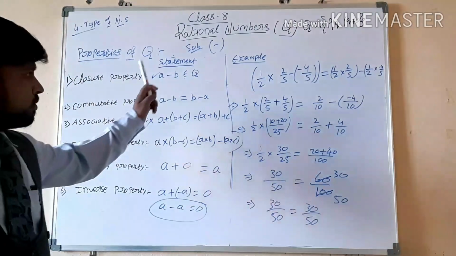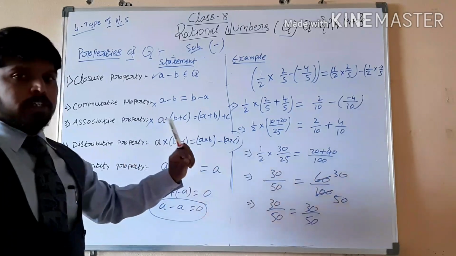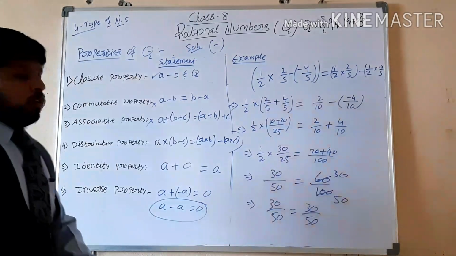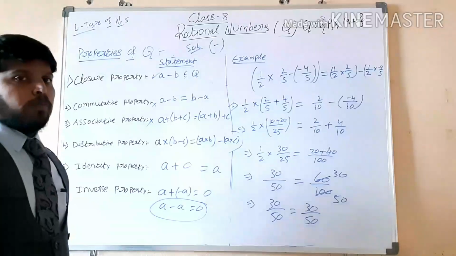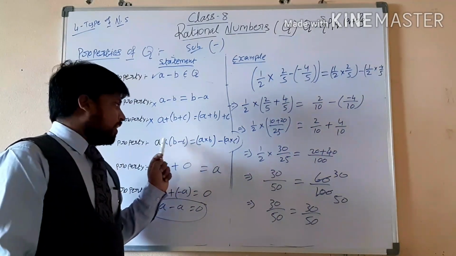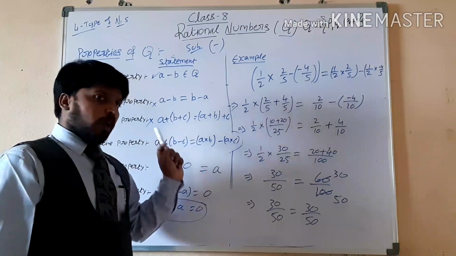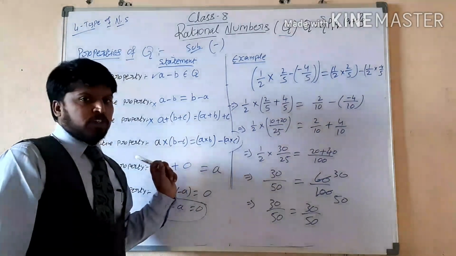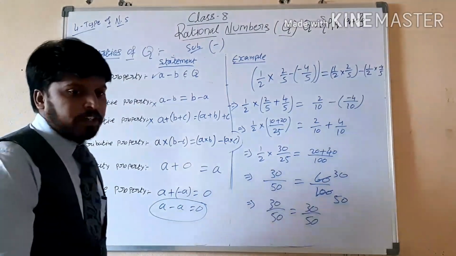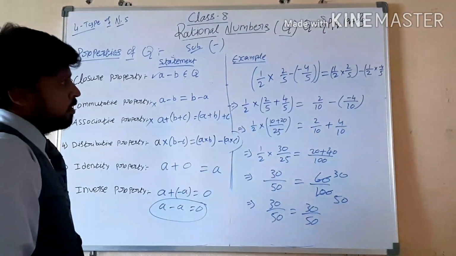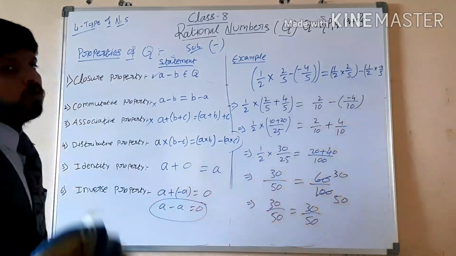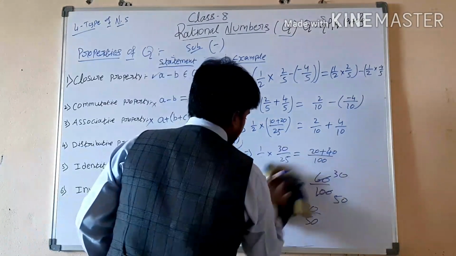So under subtraction and multiplication, the distributive property is satisfied. See here, at a time I am applying two operations, one is multiplication, one is subtraction. In addition also I applied addition and multiplication, right or wrong? So this is the distributive property, a special condition. Next, this is the simplification step by step, so you can practice with more examples also.